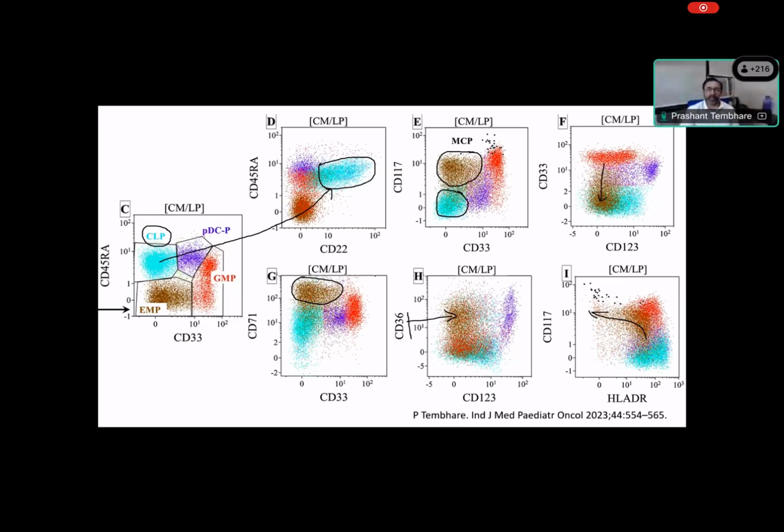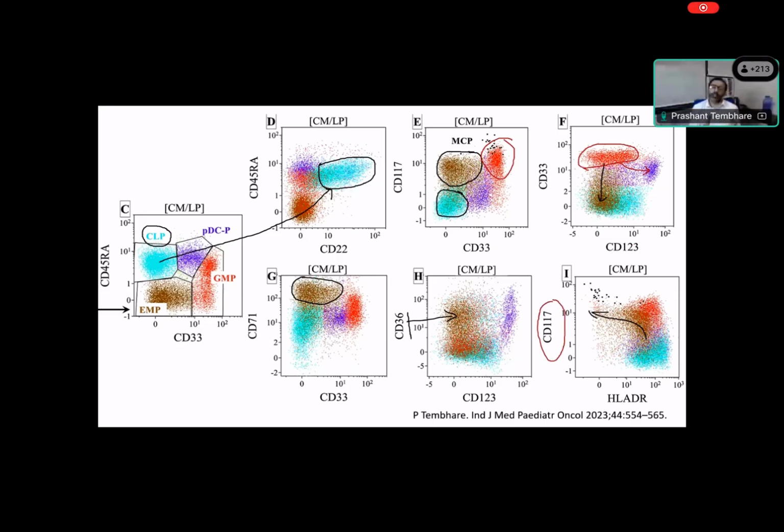The same way in myeloid precursor, here you can see the myeloid precursor, they are positive for 117 and 33. You can see the 117 and 33, right? Some of them are also showing 123 and they are moving towards the basophil. So you can see some of the precursors are moving towards basophil, because 123 is strongly positive. The same way, some of the cells are also losing HLA-DR and gaining strong CD117 expression.